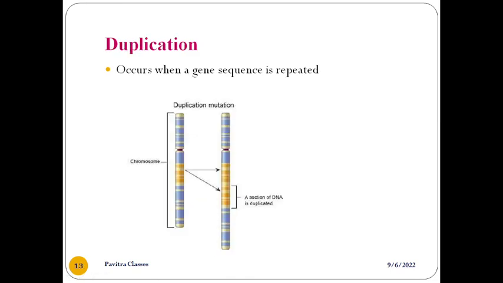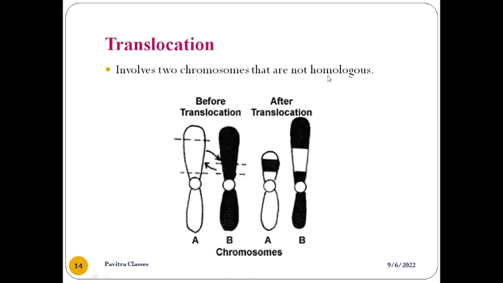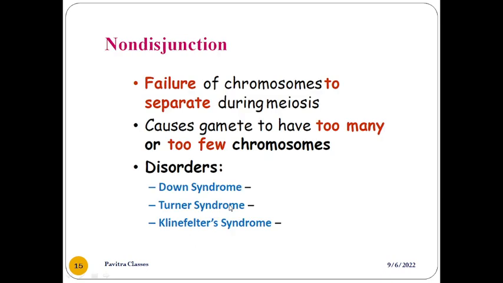Duplication: the same gene sequence is duplicated in the chromosome. Third one is translocation. Like this, a portion is cut and rejoined here, exchanged. This is translocation, which involves two chromosomes. Last one is non-disjunction, the failure of chromosomes to separate during meiosis. In cell division, mitosis and meiosis stages are there. The chromosomes fail to separate, and this is non-disjunction.